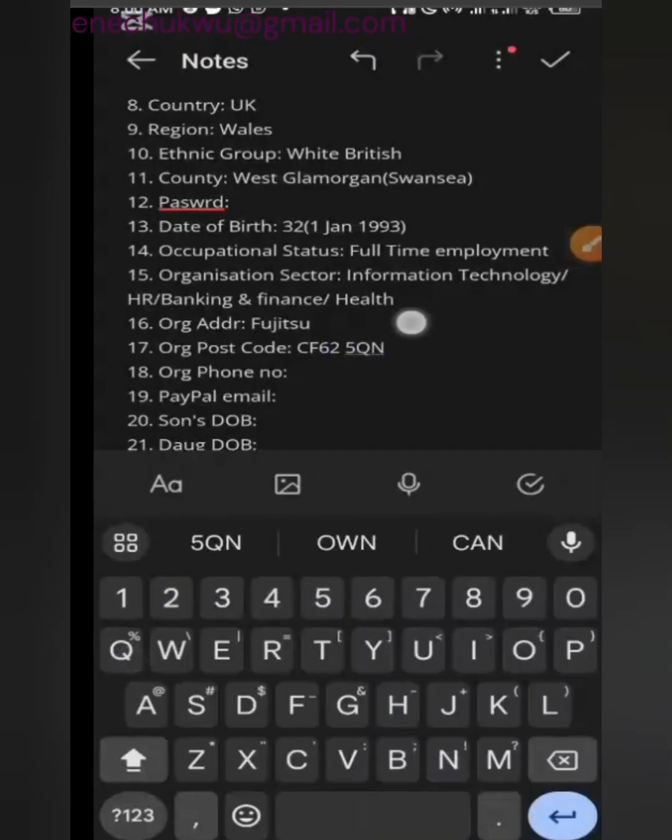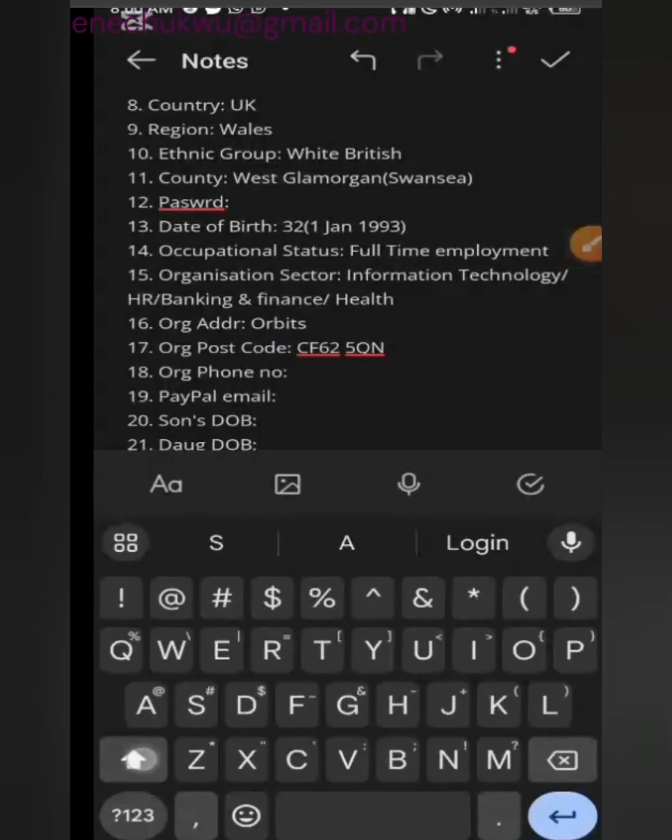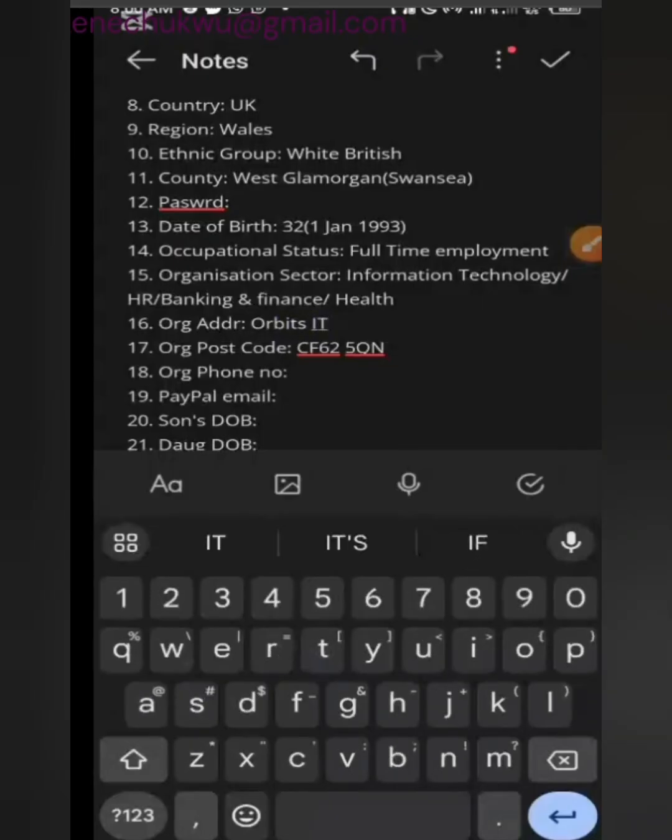Now, the name of the organization is Orbit IT. So this is how you generate the organization postal code and organization address.